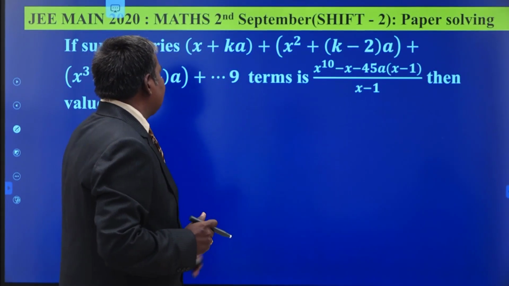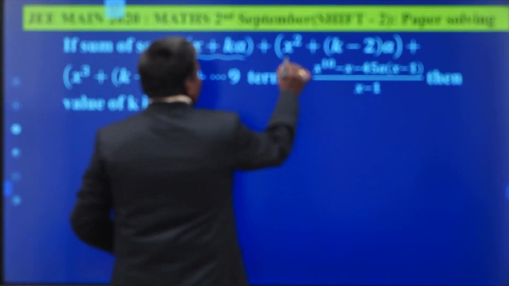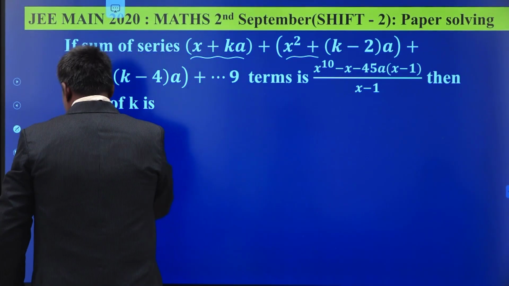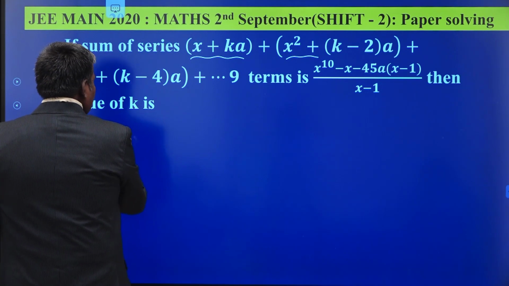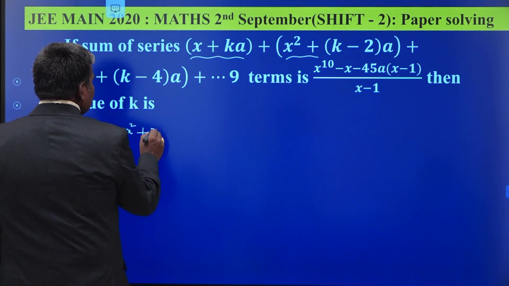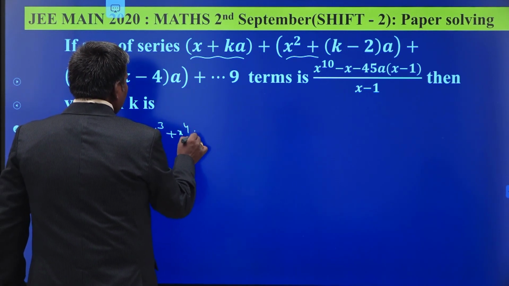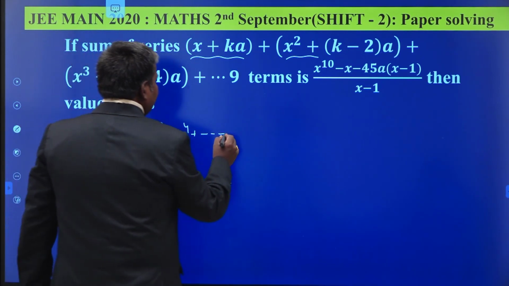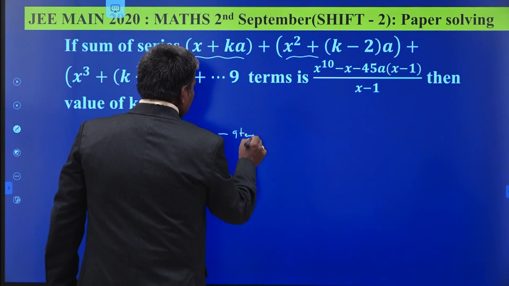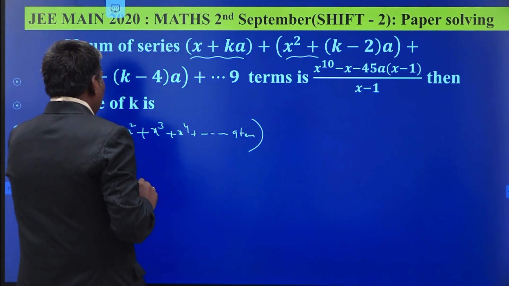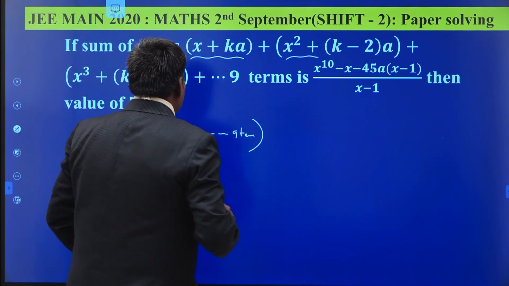You first write the first terms of each and every bracket. We get x plus x square plus x cube, listen carefully, plus x power 4 plus and so on up to 9 terms, that is x power 9 will be here.